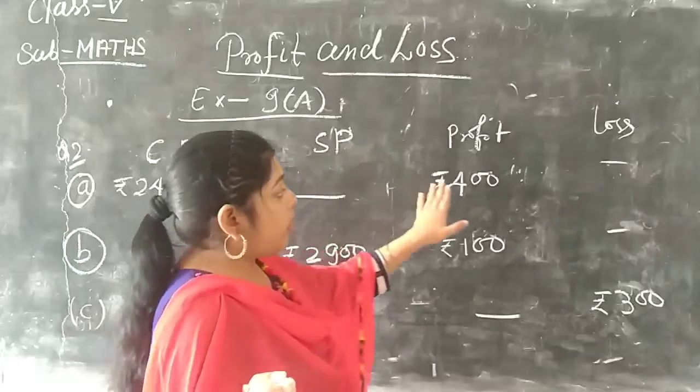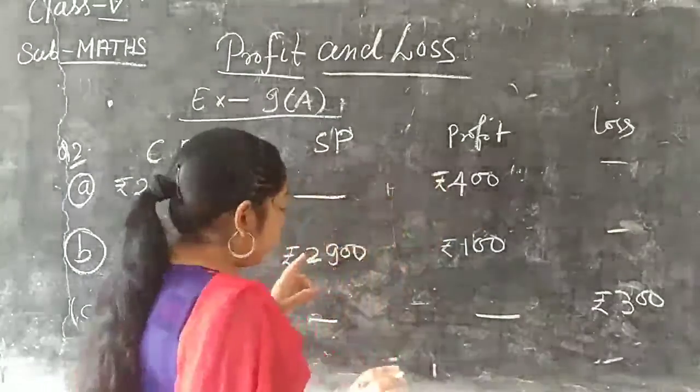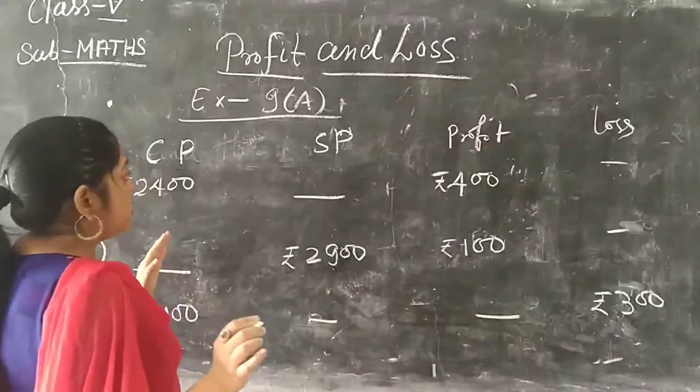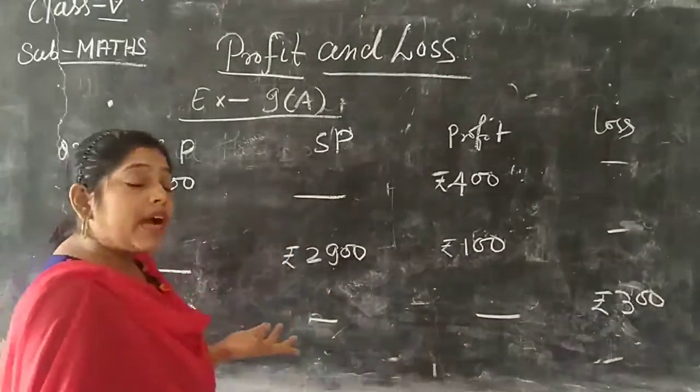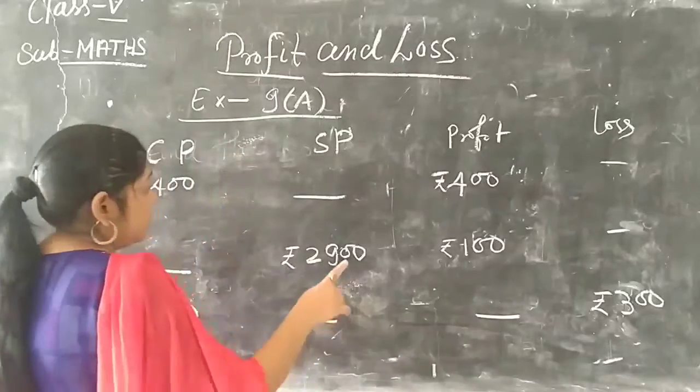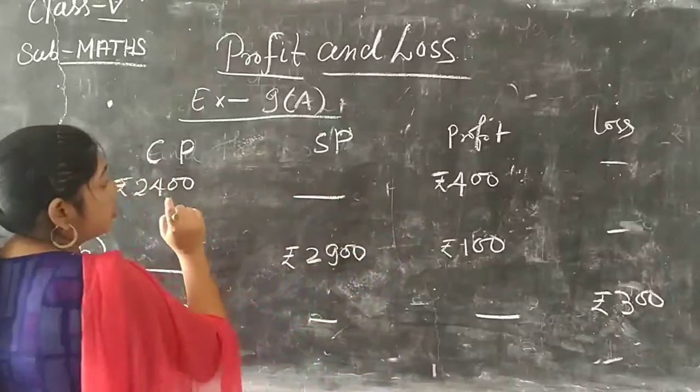Cost price is not given, profit is given. So first find the selling price. How can we find the selling price? The profit is given, cost price also given.